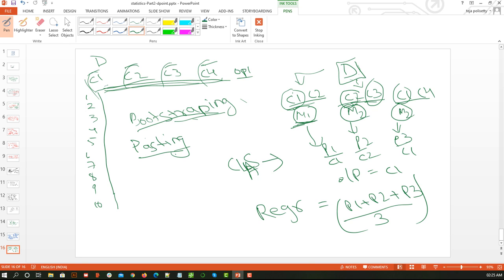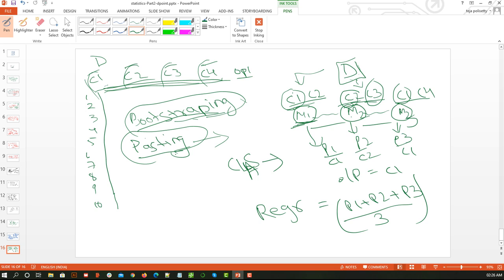Here we can see that there will be no relation between M1 and M2, because the complete data set will be different. Previously, M1 and M2 have C2 in common, and M1 and M3 have C1 in common, so there was some relation between M1, M2 and M3, which is good, because we are predicting the same output for the given input set, just subsetting them. If there is no relation, because all of them are using different sets of features, then it is not good for analyzing. So pasting is just a theoretical concept, we never use it. Bootstrapping is what we use, but for demonstration purposes we are going to use both.